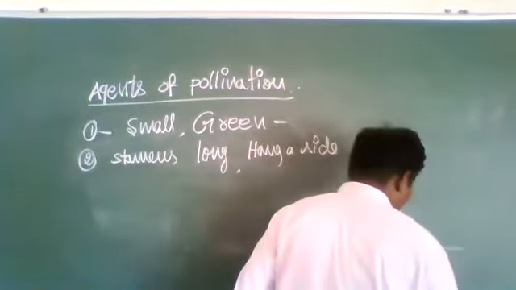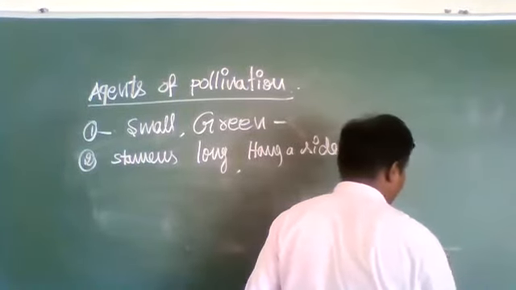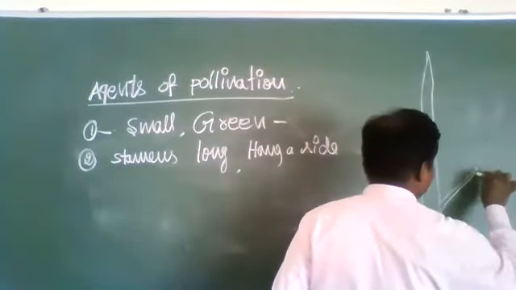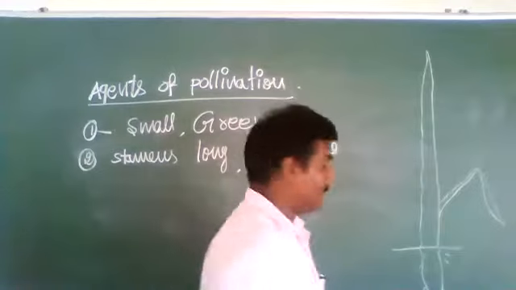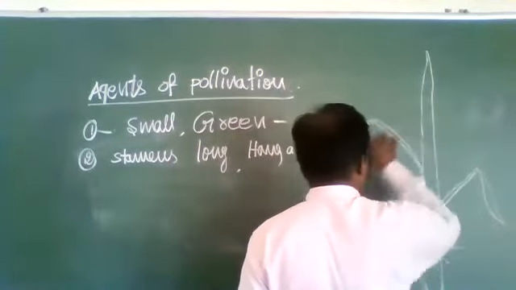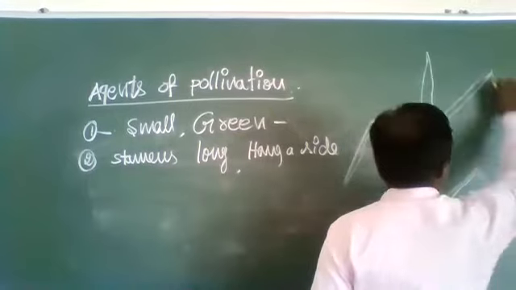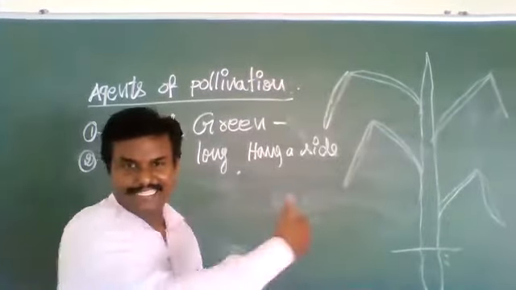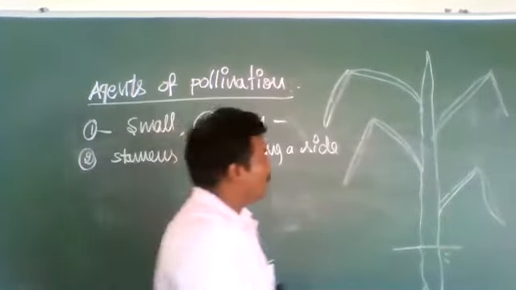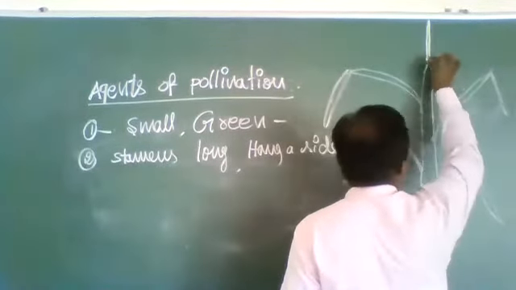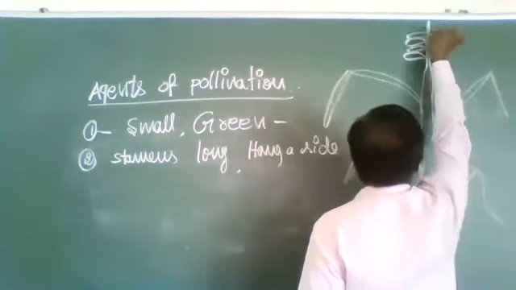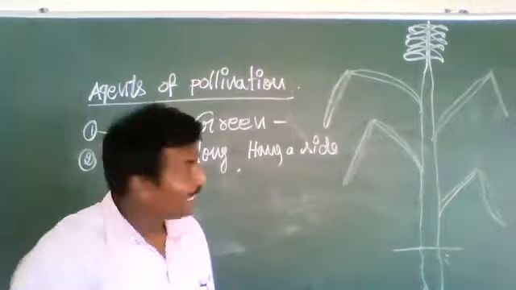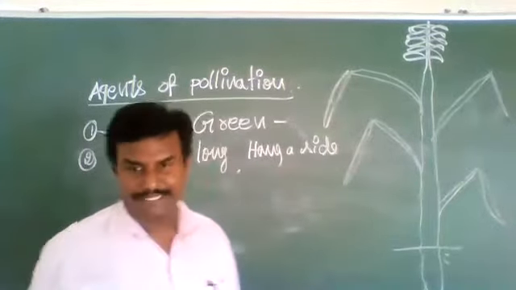See, this is the root system. This is the stem, like this way. The leaf, like this way. Here, the leaf, like this way. Okay, a maize plant like this way. So here is a stamen, it is long, like this. The stamen is long and hangs aside to release mature pollen grains.